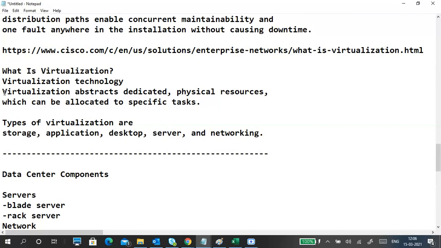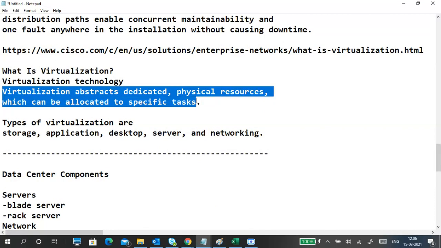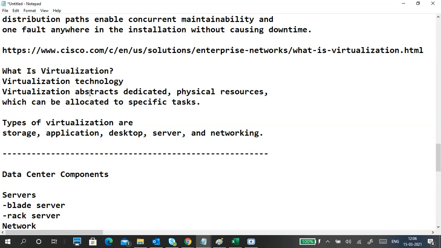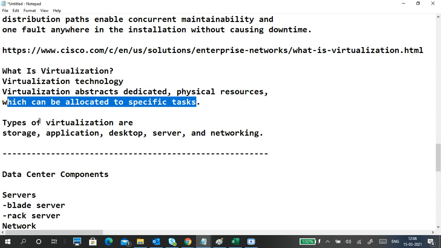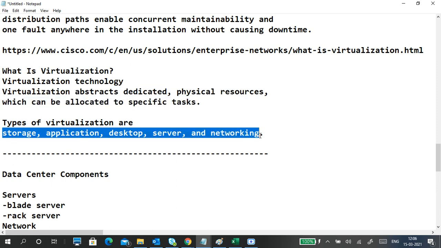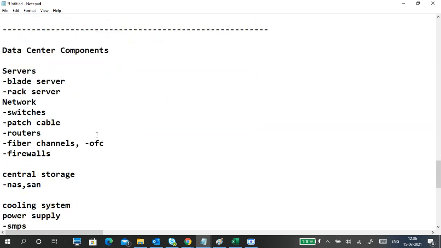And here we missed virtualization. If you want to take this virtualization technology statement, you can take it. What is virtualization? It abstracts dedicated physical resources, meaning CPU, RAM kind of stuff. Okay, it will abstract them so they can be allocated to specific tasks. Different types of virtualization are there: storage, application, desktop, server, and networking virtualization.